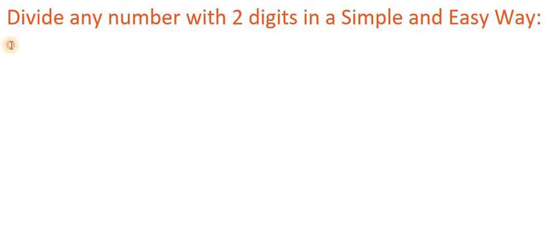For that I am going to show you an example. I am just taking my own question: 26,79,502 divided by 43.